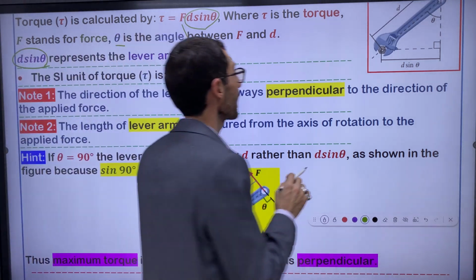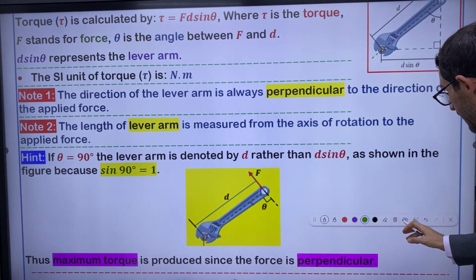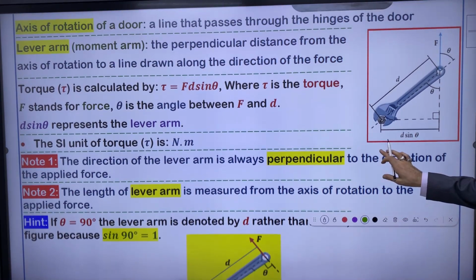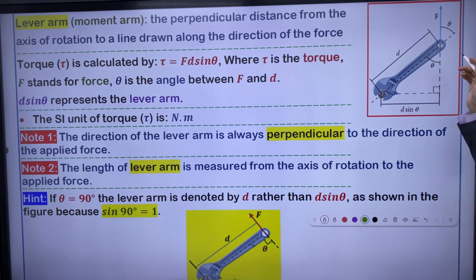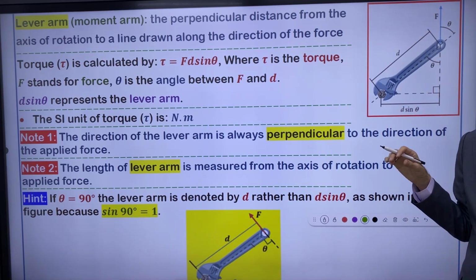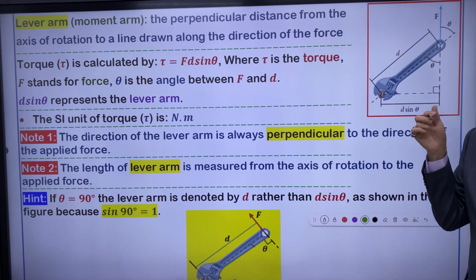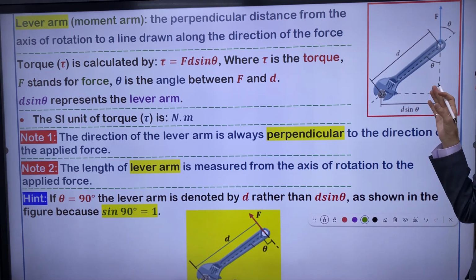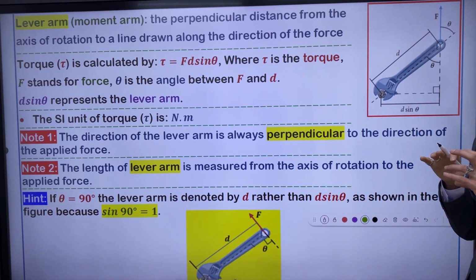Let me explain it on this figure, which shows a wrench. A wrench tends to rotate a nut, and here it loosens the nut.